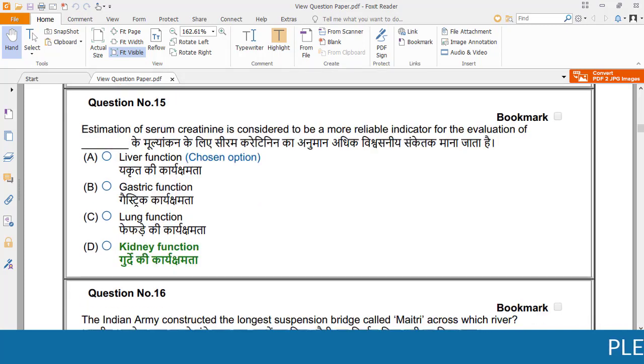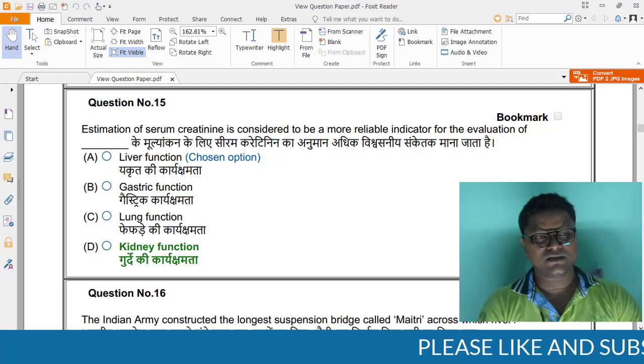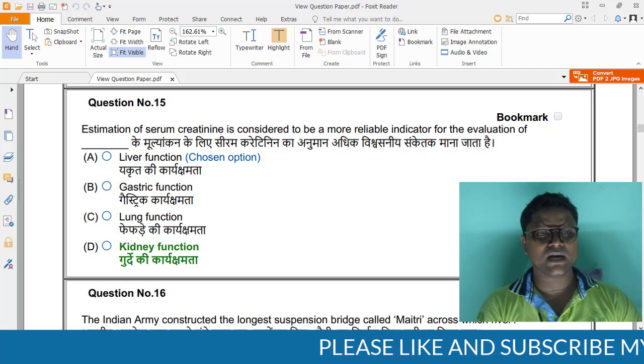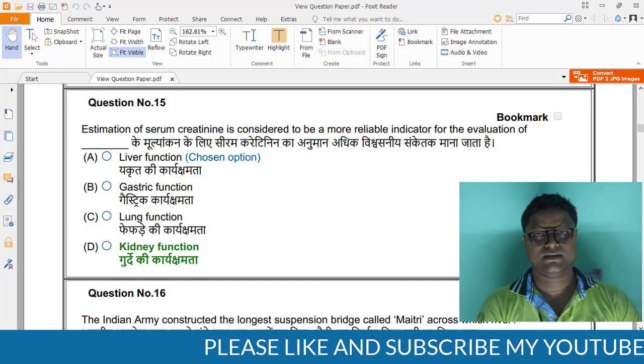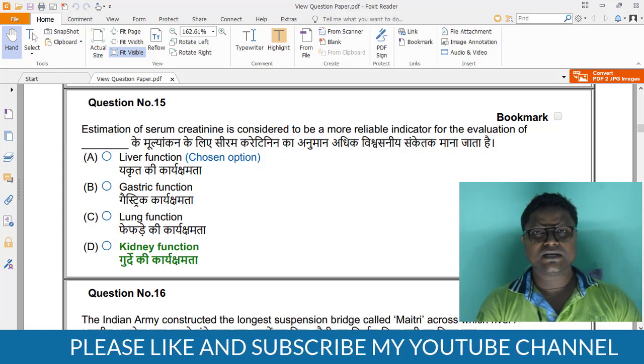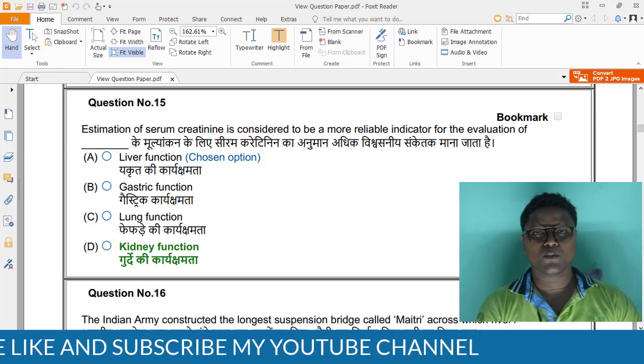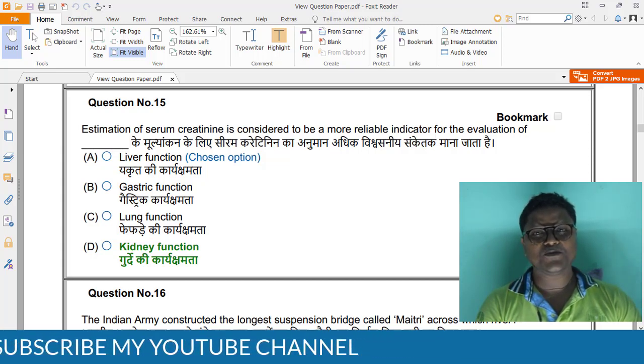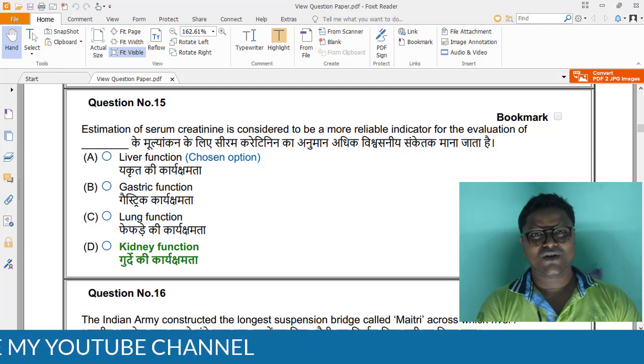Question number 15. Estimation of serum creatinine is considered to be a more reliable indicator for the evaluation of dash. If there is more creatinine in the blood, then kidney function is not working properly. So the answer is directly related to the kidney.